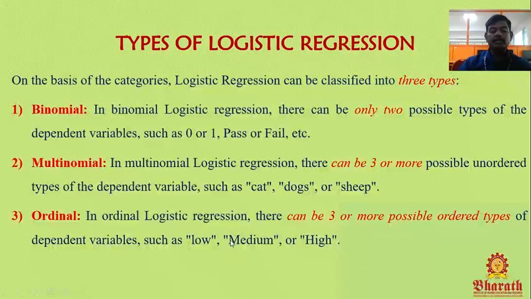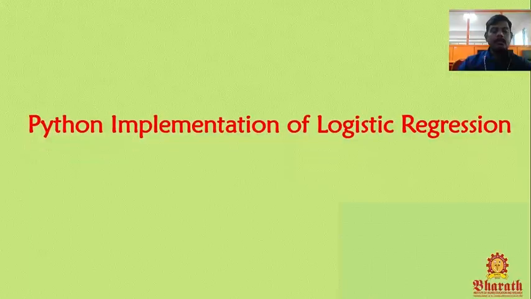Either you can use medium, low, high, or high, low, medium, or medium, high, low, whatever it is. There is no order in multinomial. Here, we should keep the order: low, medium, high or high, medium, low. There are three types of logistic regression: binomial logistic regression, multinomial logistic regression, and ordinal logistic regression.